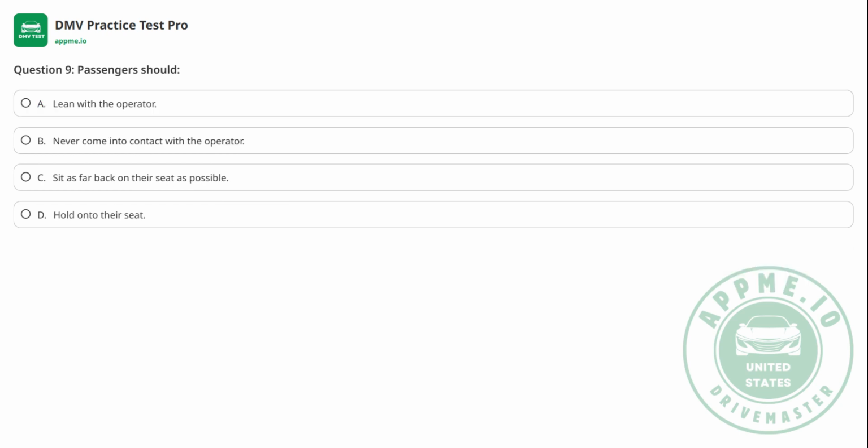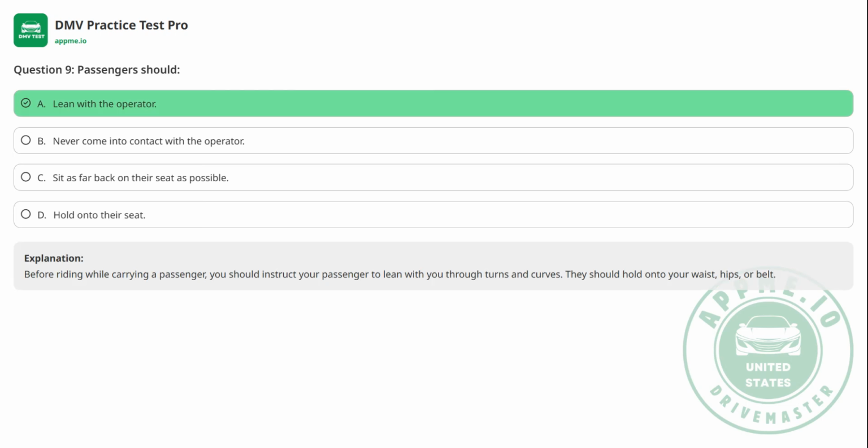Question 9. Passengers should A. Lean with the operator, B. Never come into contact with the operator, C. Sit as far back on their seat as possible, D. Hold on to their seat. The correct answer is A.